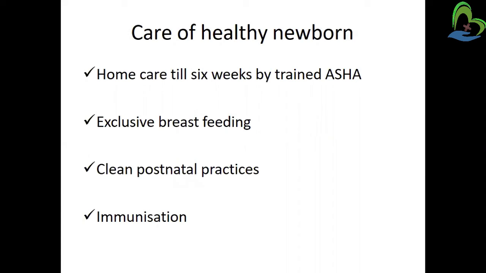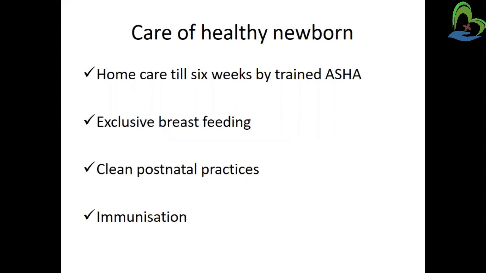Then how to care for a healthy newborn. How can we provide proper care for a healthy newborn? That is home care till 6 weeks by a trained ASHA worker. Then exclusive breastfeeding is provided by the mother, and the ASHA worker also assists the mother with the proper technique and position for breastfeeding the newborn baby.